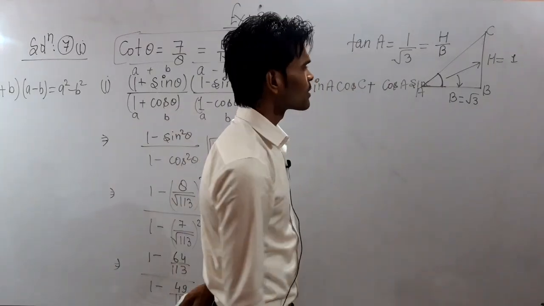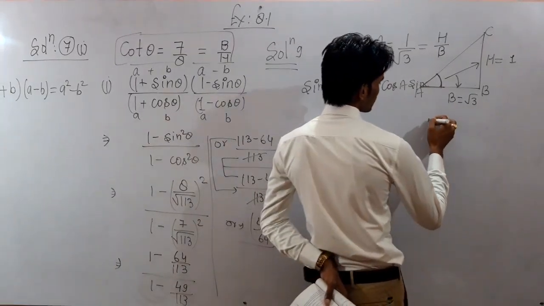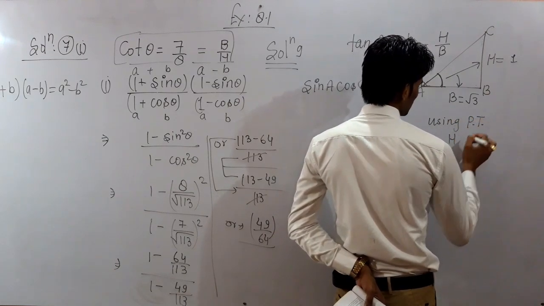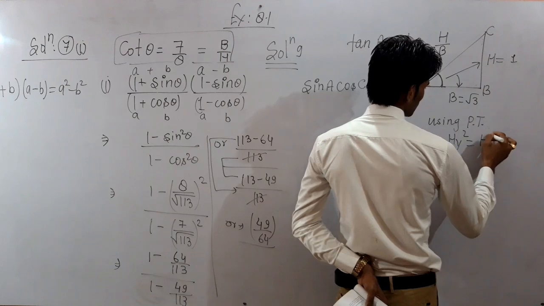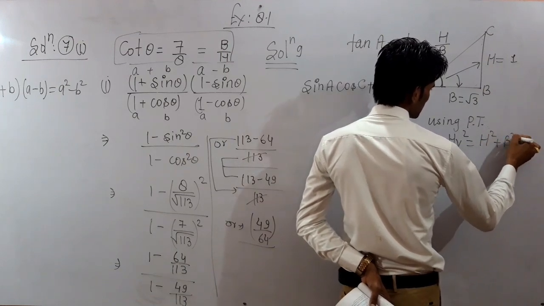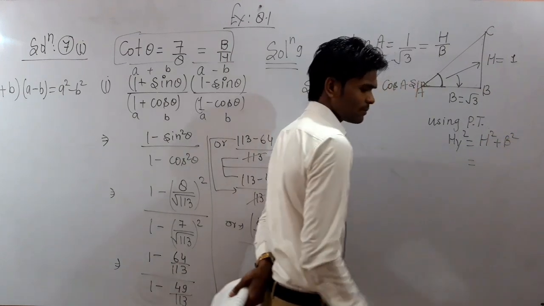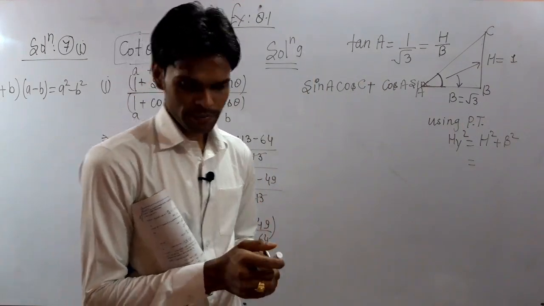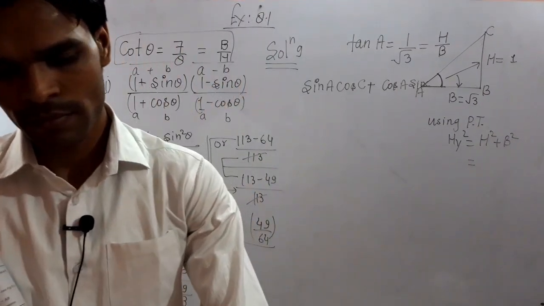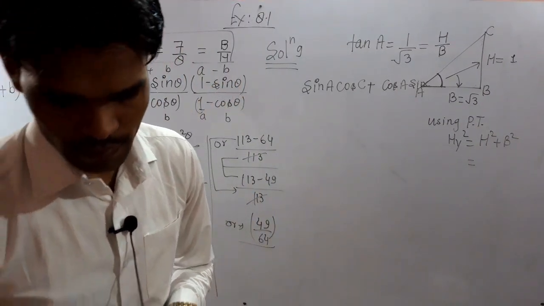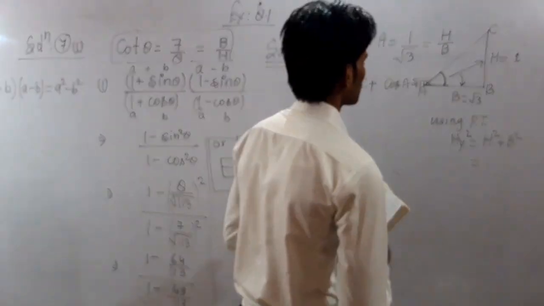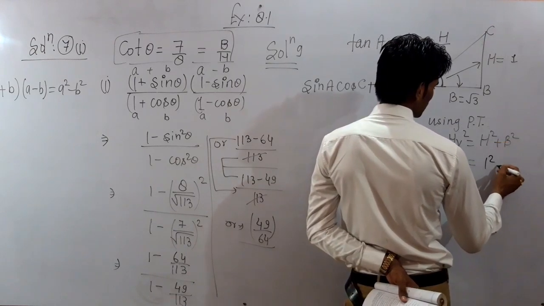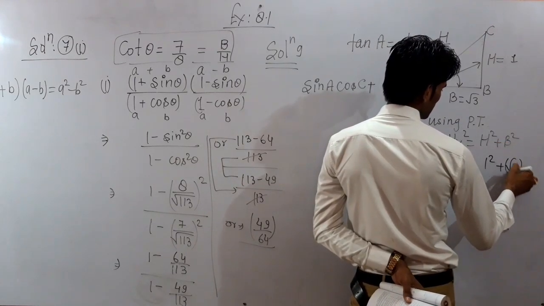Using Pythagoras theorem, hypotenuse square is equal to the sum of height square and base square. Substituting the values, it will be equal to 1 square plus under root 3 square, that is the base square.